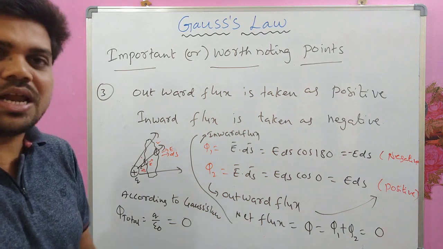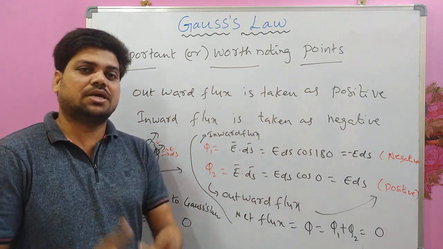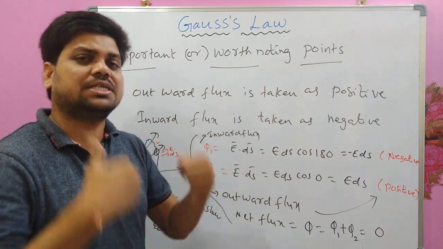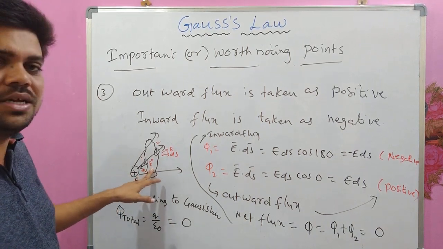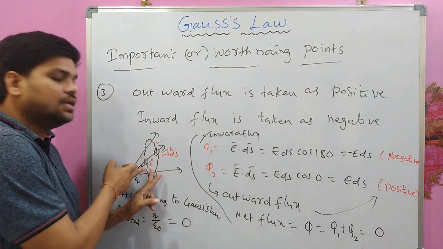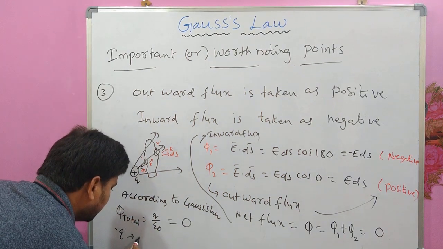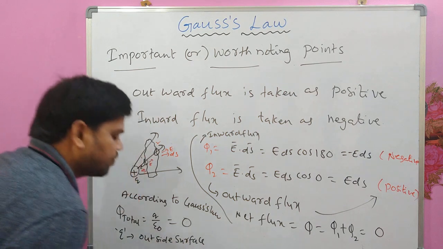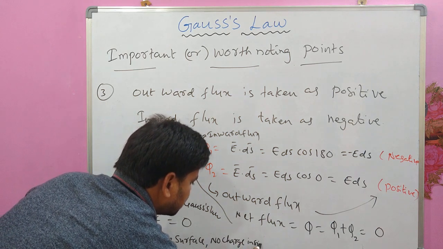How? The Gauss law is talking about the total electric flux passing through a closed surface being equal to 1 by epsilon naught times the charge enclosed by the surface. But how much is the charge enclosed by this surface? No charge is enclosed by it. Q is outside the surface, no charge inside the surface.